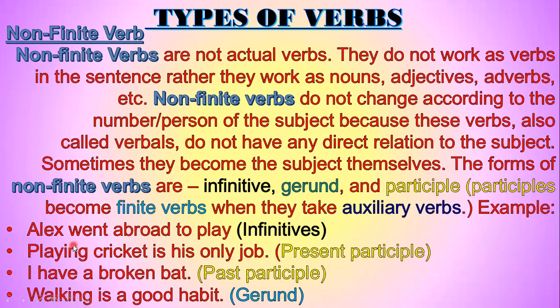Cricket is a noun and playing is describing the cricket. That's why it is used as an adjective in the sentence. That's why it is called present participle. I have a broken bat. Bat is a noun and broken is an adjective. That's why it is used as a past participle.